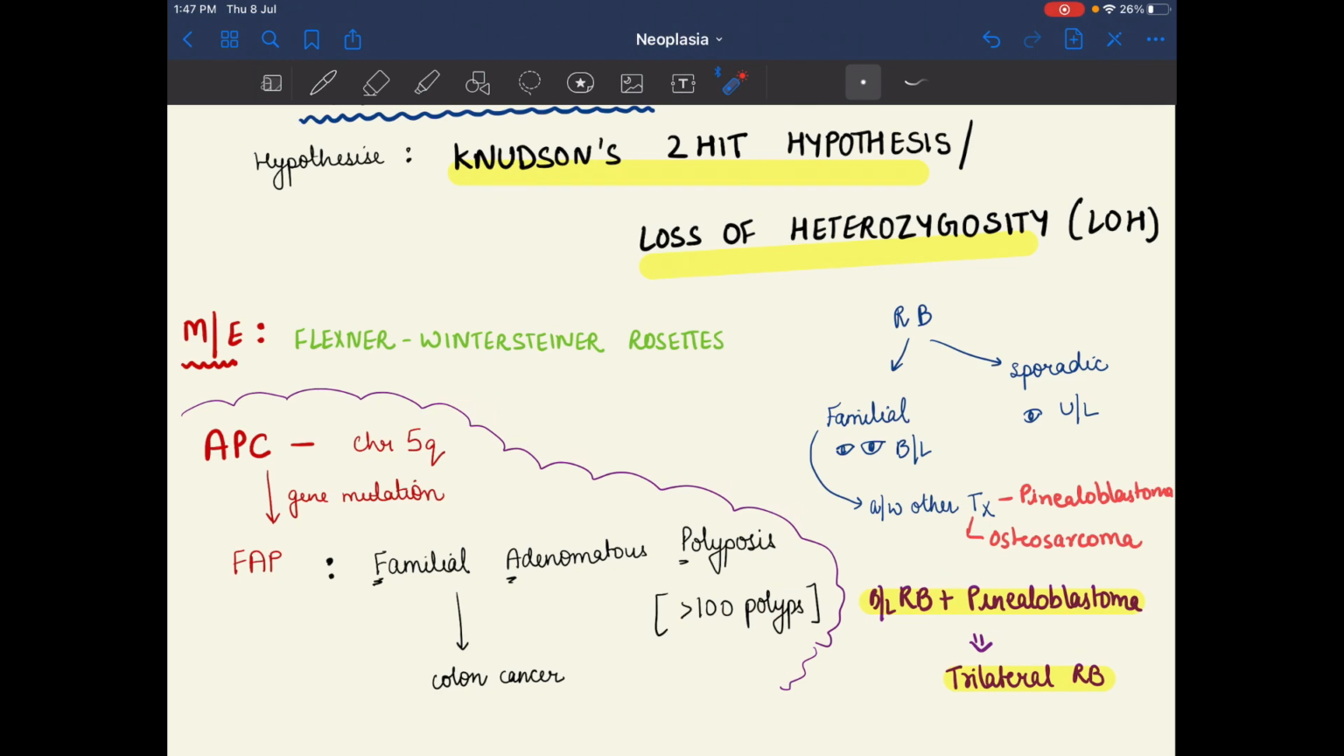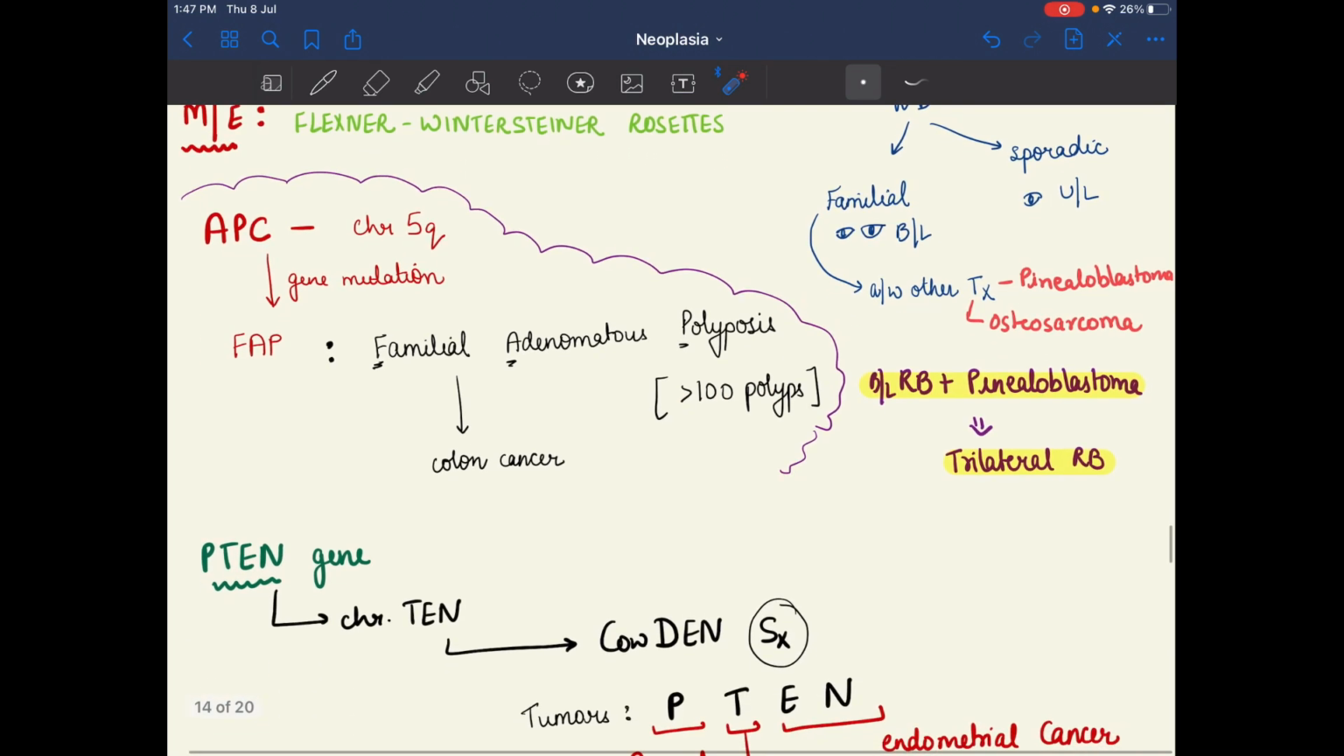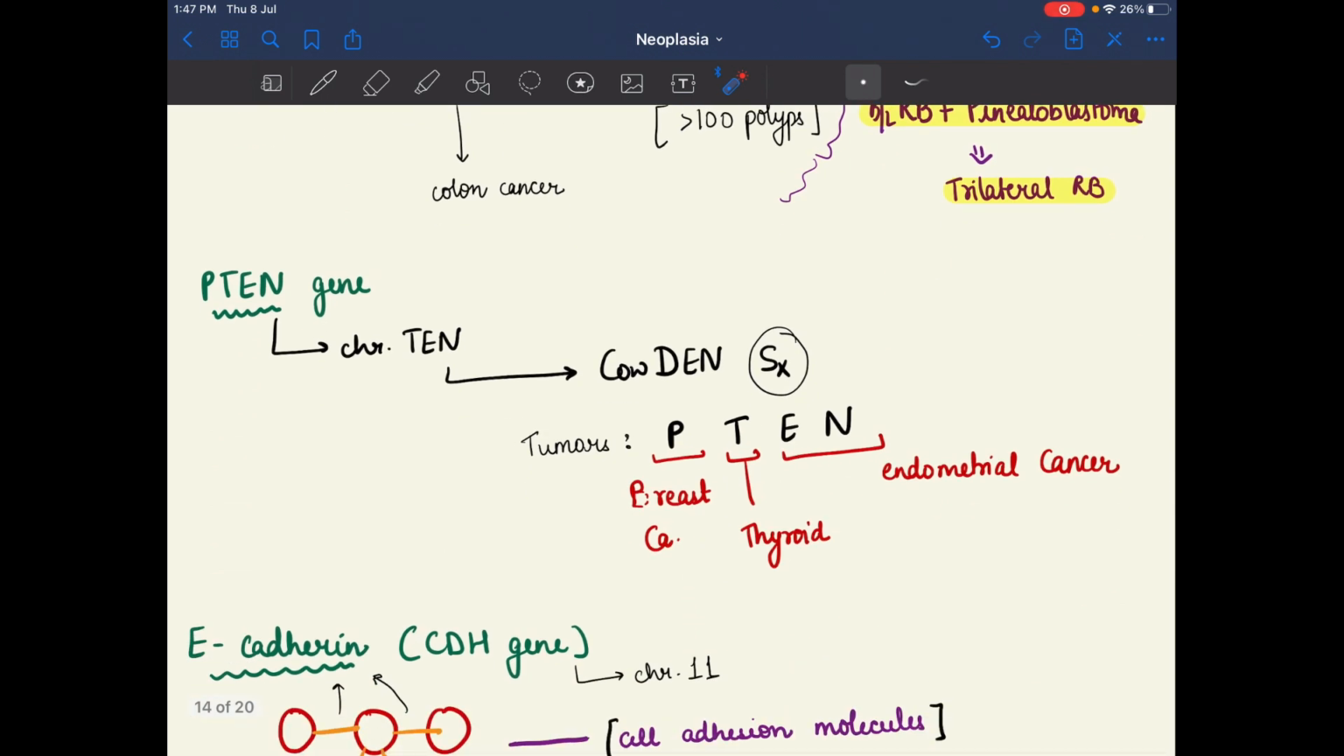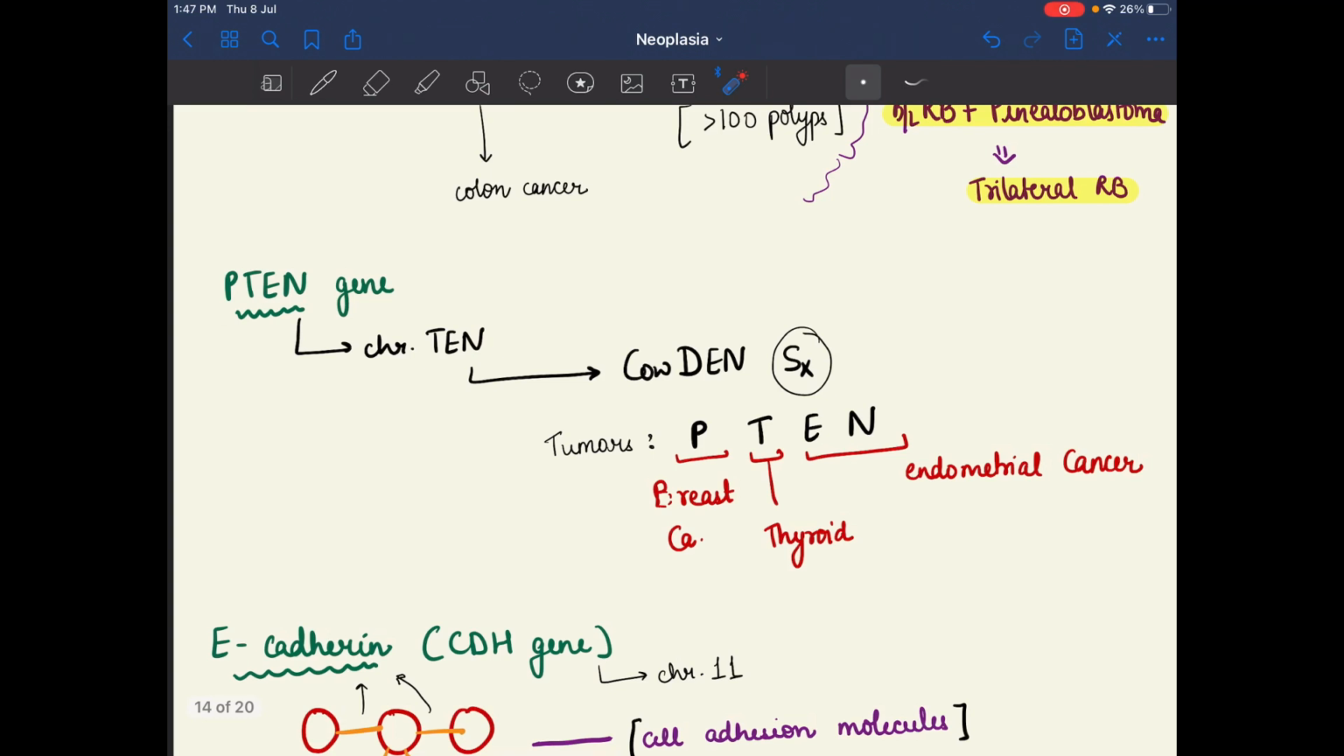More than 100 polyps were involved, and colon cancer, FAP gene. After that, we have P10. P10 involves chromosome 10, that is Cowden. Learn it like this: P10, Cowden, chromosome 10. P10, chromosome 10, Cowden syndrome.